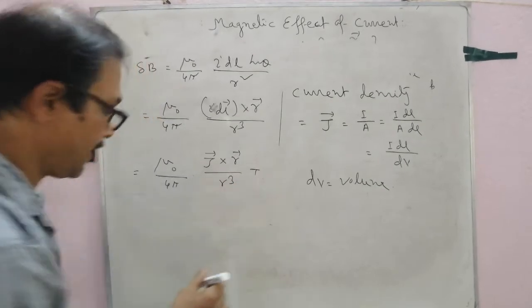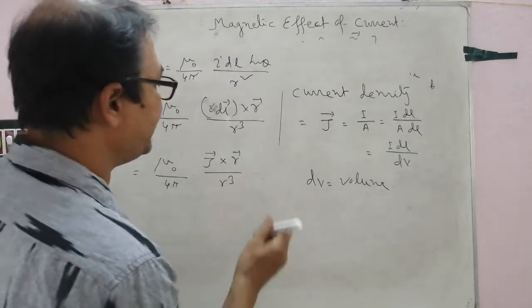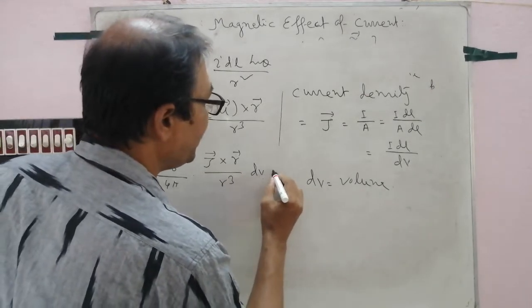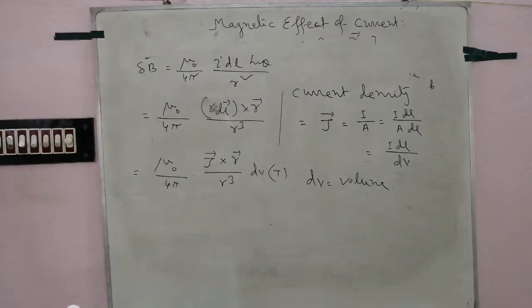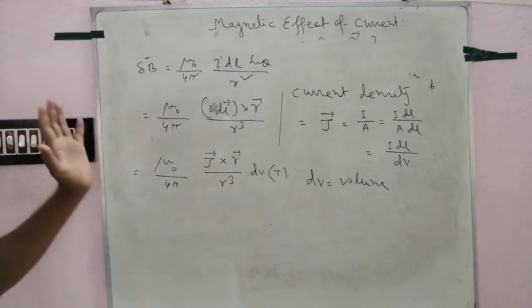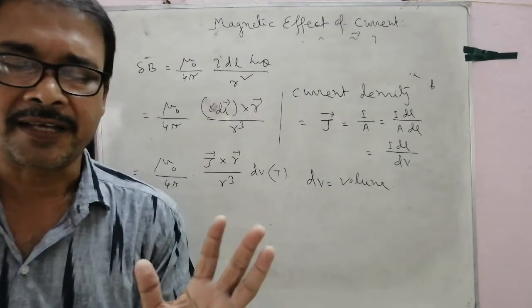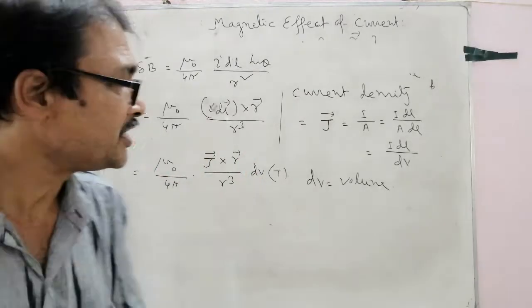That is of course in Tesla. Follow? dv Tesla, this is the unit. So this is in the form of current density. Clear? Now the next item, the Biot-Savart law in the form of a moving charge.